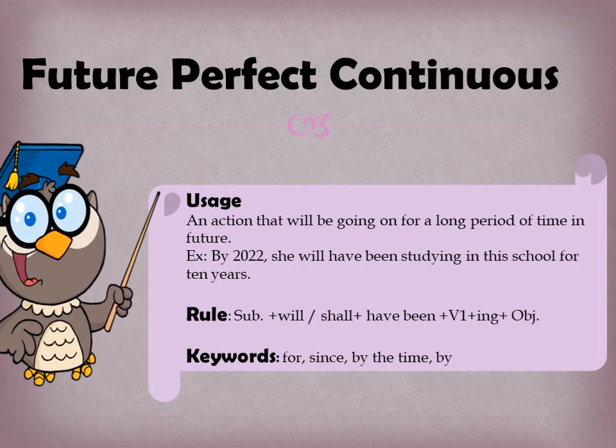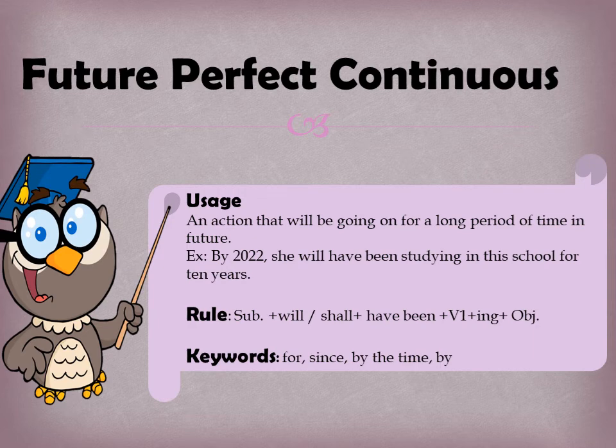The rule is subject plus will or shall plus have been plus V1 plus ing plus object. This is the affirmative rule. The negative rule is subject plus will or shall plus not have been plus V1 plus ing plus object. Like by 2022, she will not have been studying in the school for 10 years.